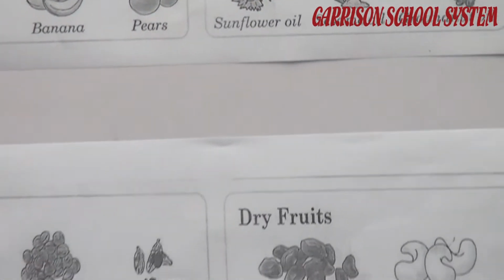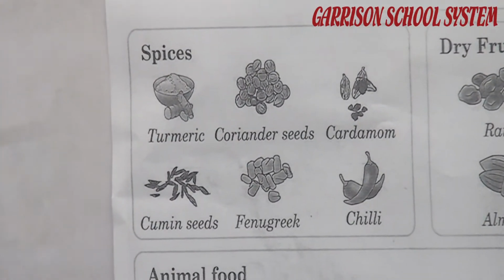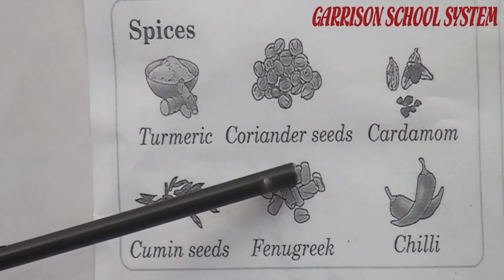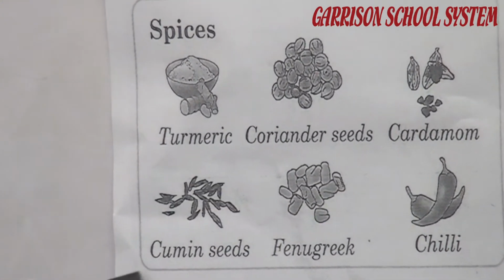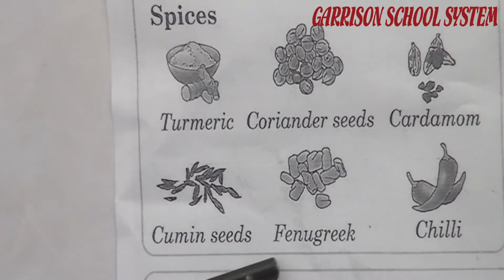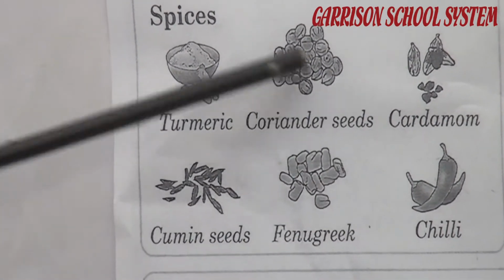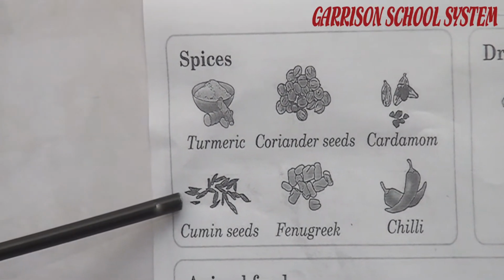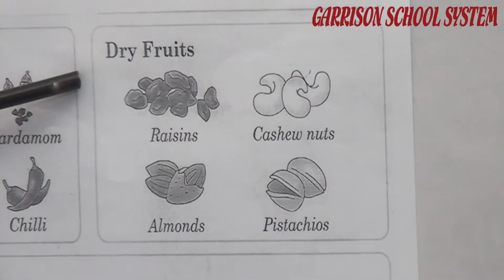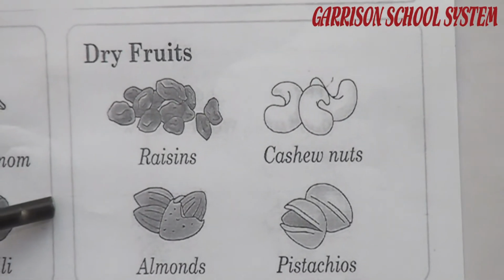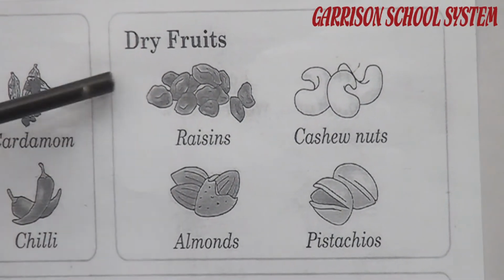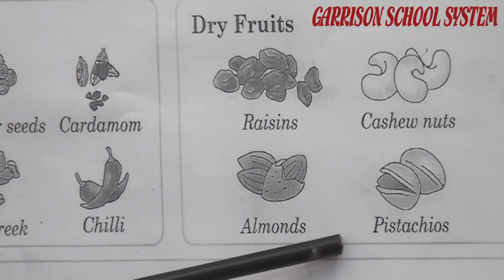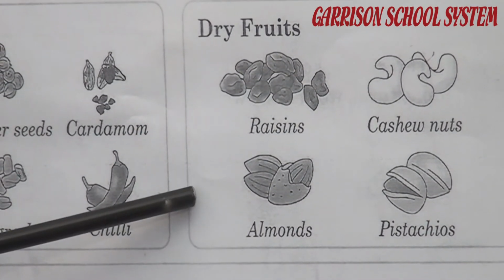Next group is spices. We also use spices in our food to make our food tasty. For example, turmeric, coriander seeds, cardamom, cumin seeds, fenugreek and chili. These are called spices. We use these types of foods in our food to make it tasty. Next group is dry fruits. We also use these fruits in our food. Dry fruits are raisins, cashew nuts, almonds and pistachio. These are called dry fruits.